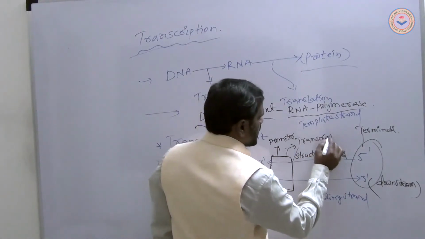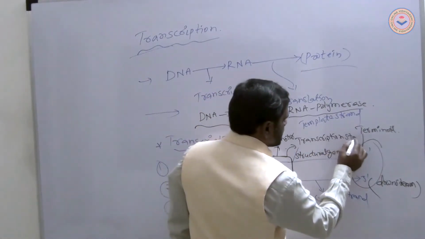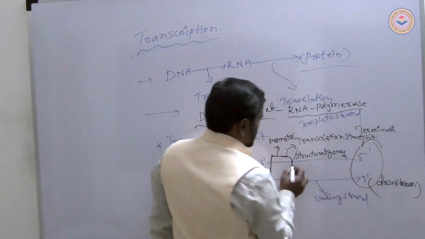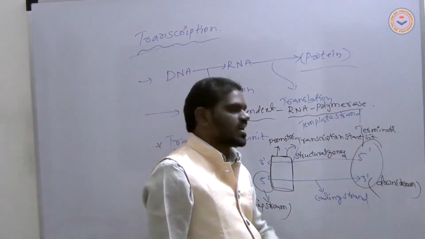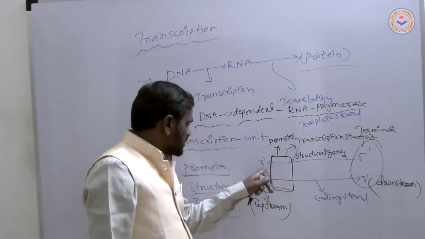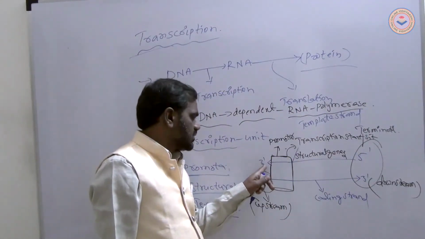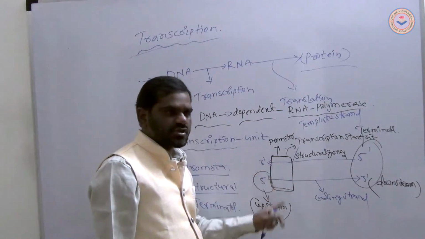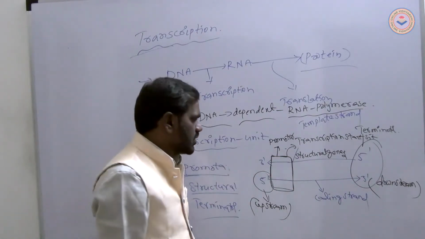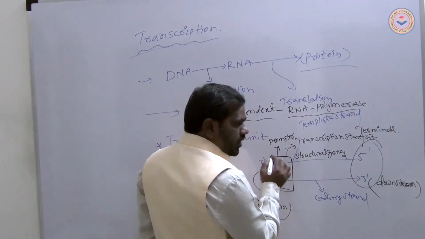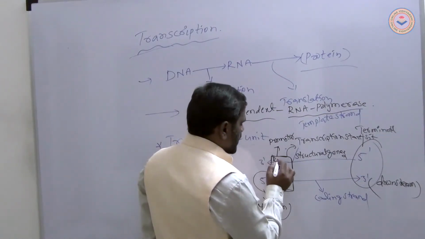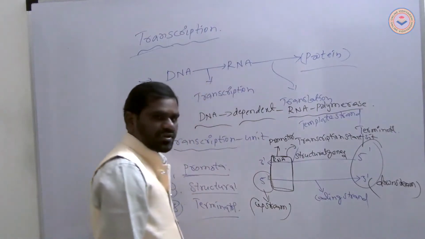Transcription start site. The promoter site is called the transcription start site. Why here? The three prime end always consists of an RNA primer. The RNA primer is bound or present here, and RNA polymerase is present here.